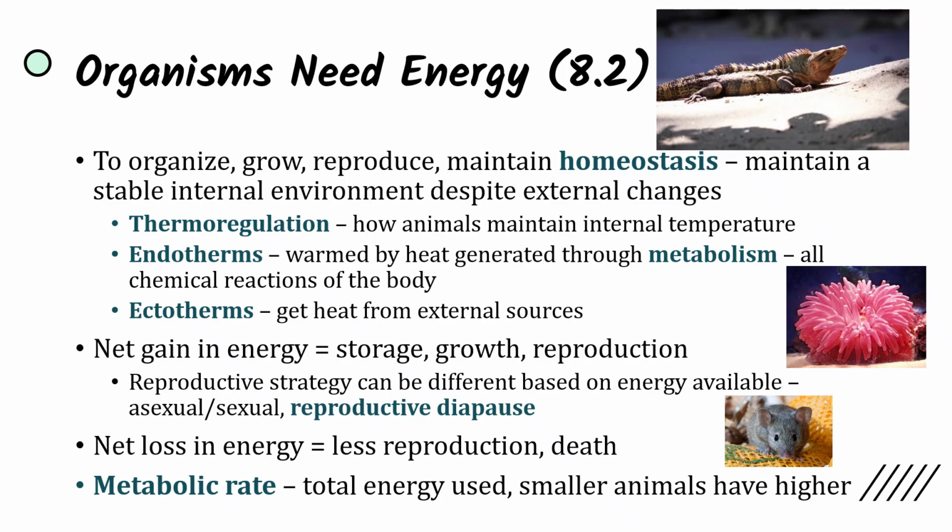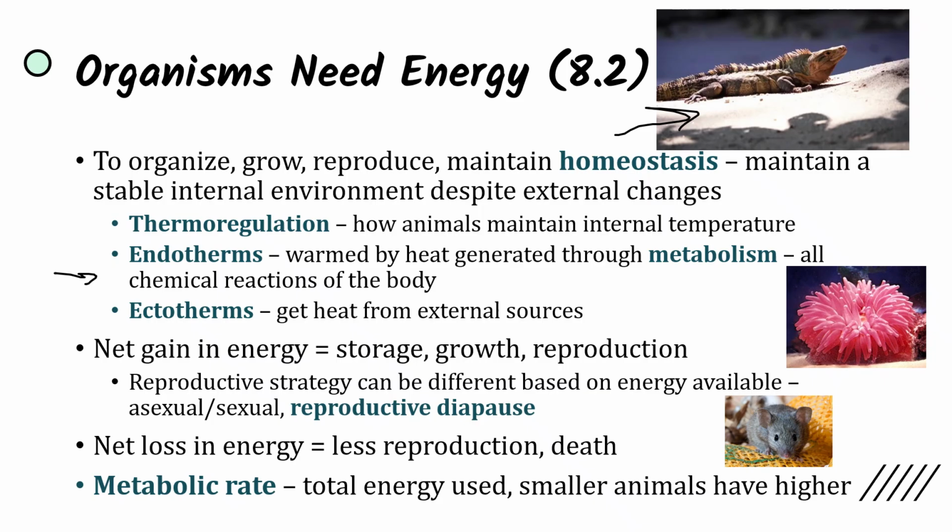And after metabolic activity, a lot of energy is lost as heat, and so we're warming ourselves through that metabolic activity. Meanwhile, ectotherms get heat from external sources, such as this iguana tanning itself in the sun in order to warm itself up. It is what you would call a cold-blooded creature. And when you have a net gain in energy, that means you're going to be able to reproduce. You're going to be able to survive.